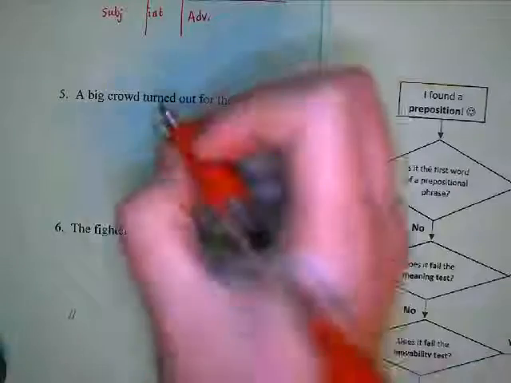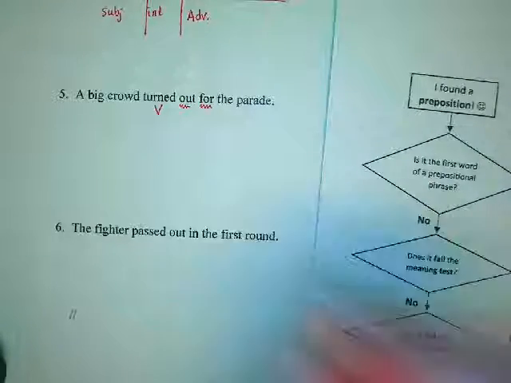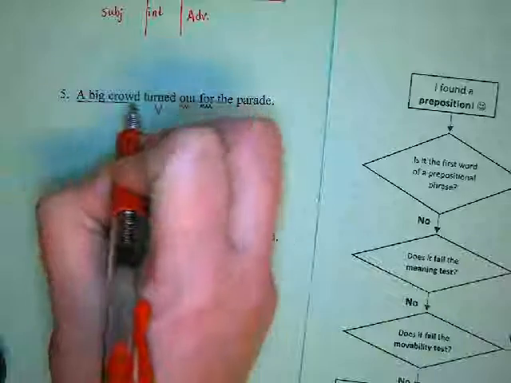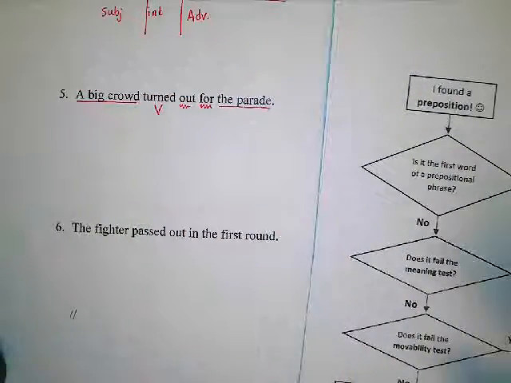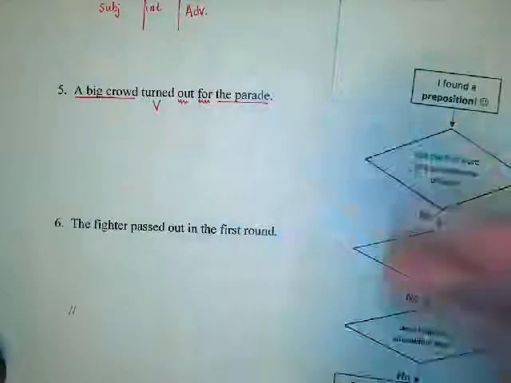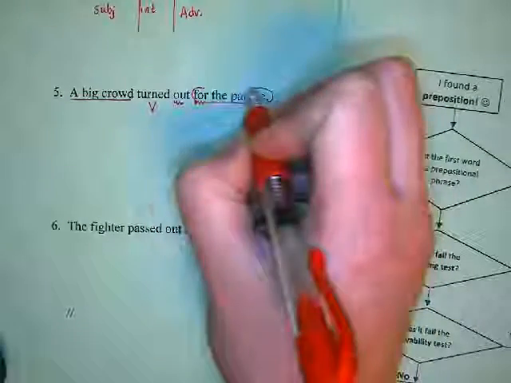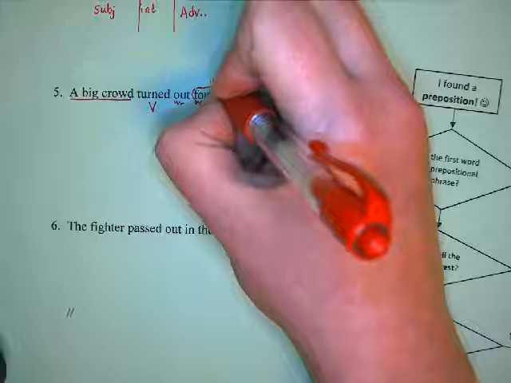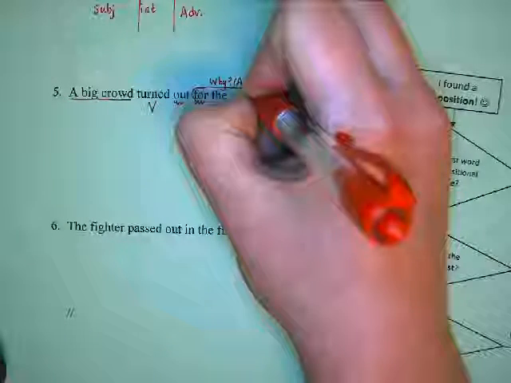Number 5, a big crowd turned out for the parade. So turned is our verb. We have out as a preposition, and for is a preposition. So when we look at our sentence, a big crowd is a noun phrase, the parade is a noun phrase. So I like to group things. It makes it a little bit easier. So I'll underline my noun phrases sometimes when I have a complex sentence. Makes it easier for me to see, okay, for the parade, that belongs together. This is really why somebody does something. So that'll be an adverb.